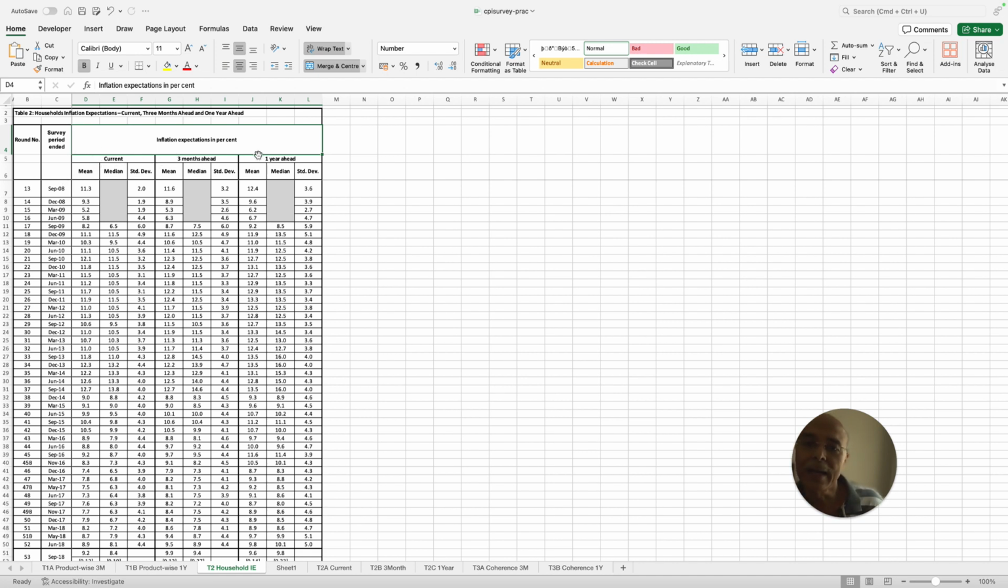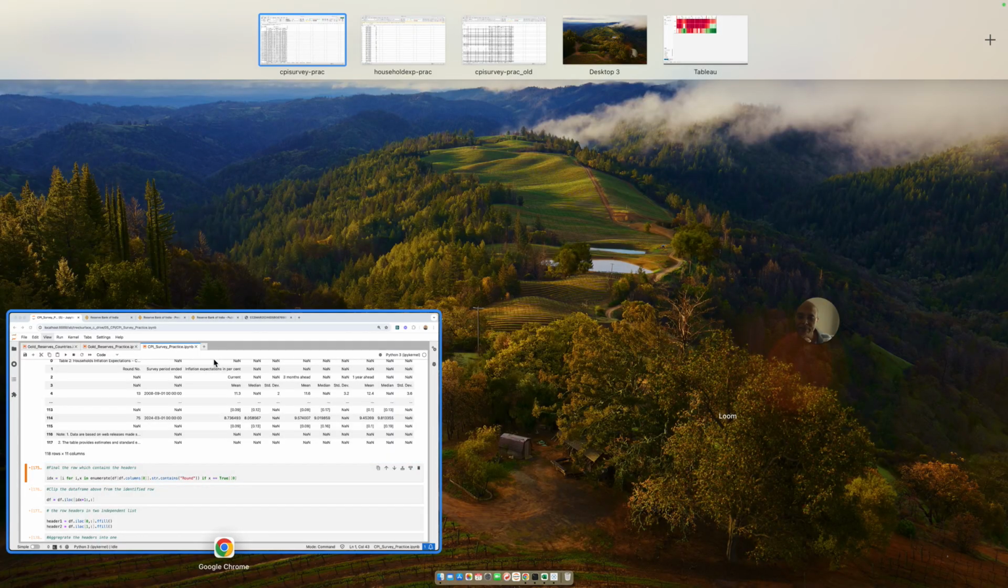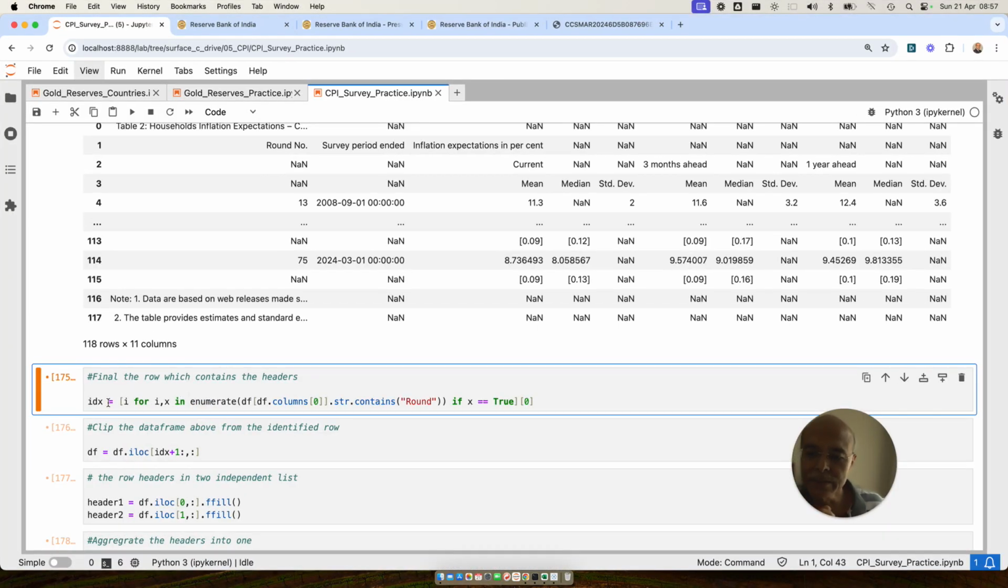So you would like to extract these rows which contain these main headers, right? Without any kind of physical or manual intervention, automatically. So how do you do that? The first thing you have to do is to identify the row. The row has to be identified based on an identifier, so you have to understand what that identifier is.